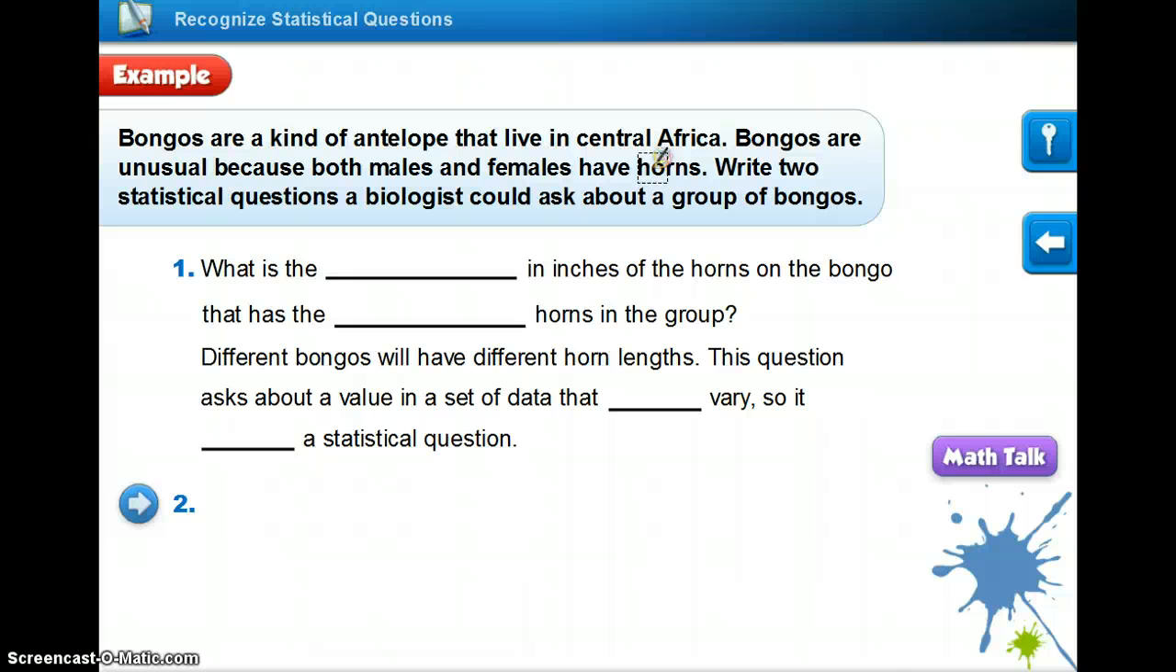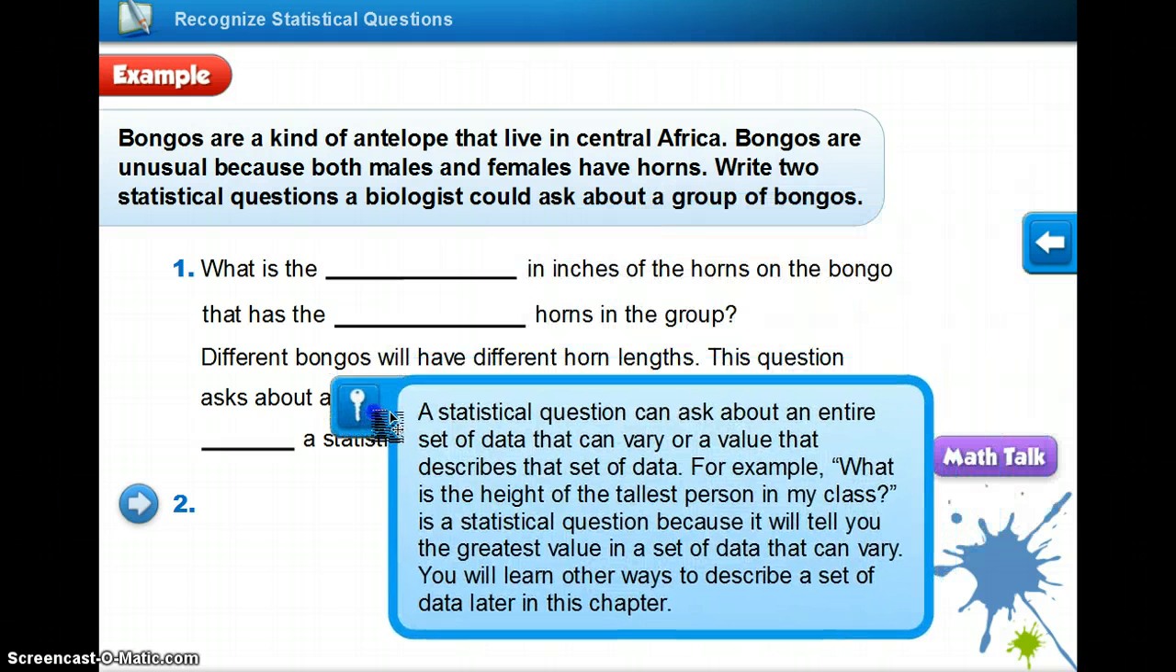Now, at the top of page 452, it talks about how a statistical question can ask about an entire set of data that can vary for a value that describes that set of data. For example, what is the height of the tallest person in my class? That is a statistical question because it will tell you the greatest value in a set of data that can vary. Remember, data has to be able to vary. It can't just stay the same. You will learn other ways to describe a set of data later in the chapter.